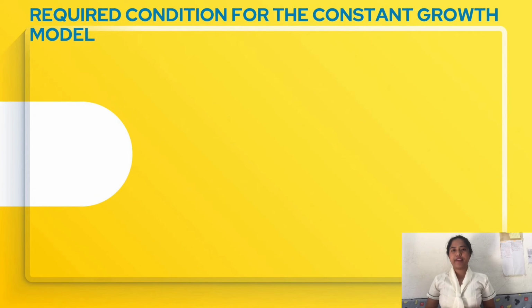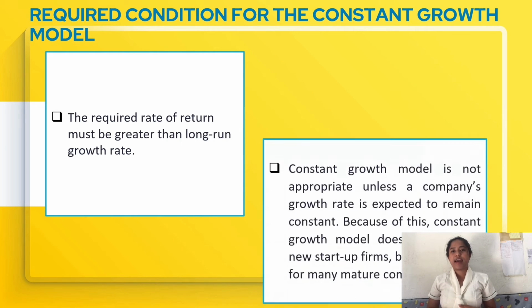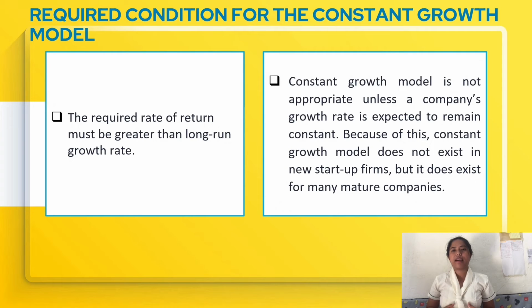Two conditions are necessary for the constant growth or Gordon model to be used. First, the required rate of return must be greater than the long-run growth rate. If the long-run growth rate is greater than the required rate of return, the answer would be negative, which is wrong, as stocks can't have a negative nor infinitely high price. Second, the constant growth model is not appropriate unless a company's growth rate is expected to remain constant. The constant growth model is sufficiently general to handle the case of a zero growth stock. Most firms are rapidly growing startups and others that pay no dividend at present and can be expected to pay dividends at some point in the future, at which time the constant growth model will be appropriate.